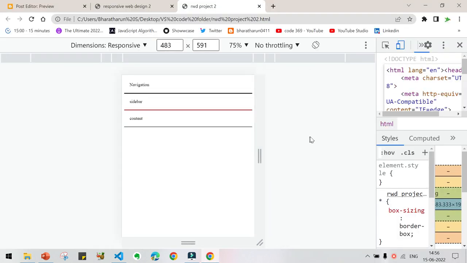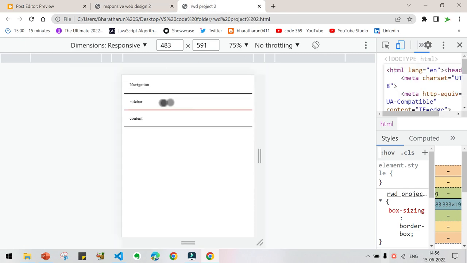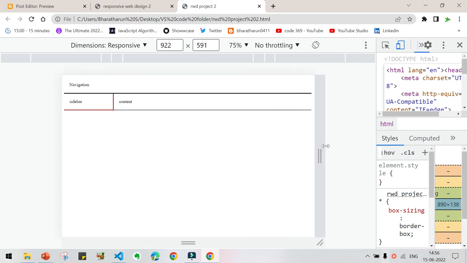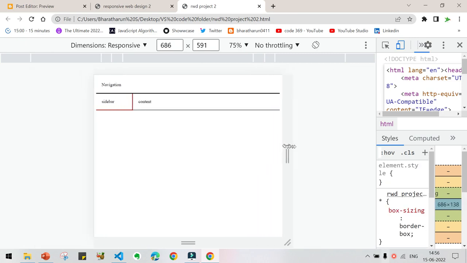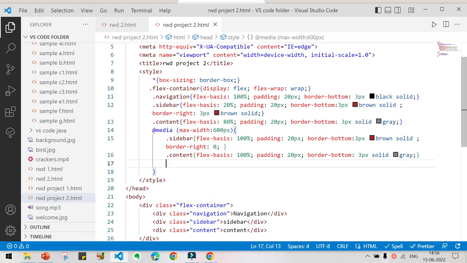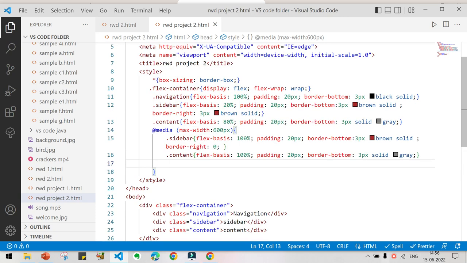So this is how we have created. We have changed for about 600 pixel, it will be looking like this, and then it will get bigger. So what is mobile first? What we have done is we have done laptop first, computer screen first.